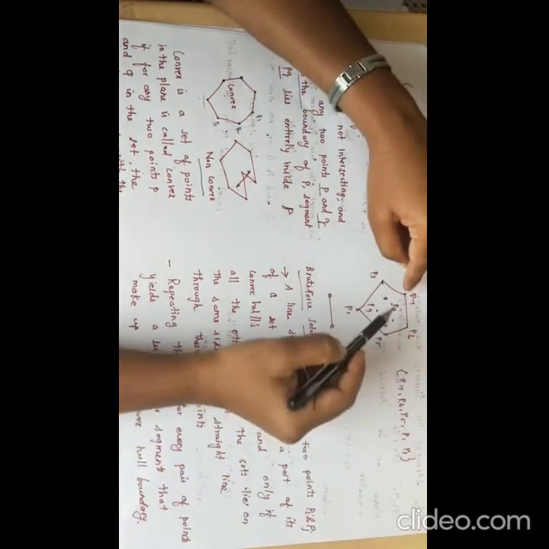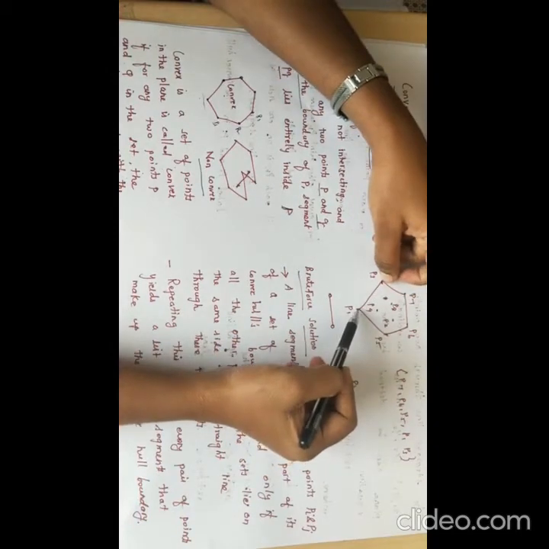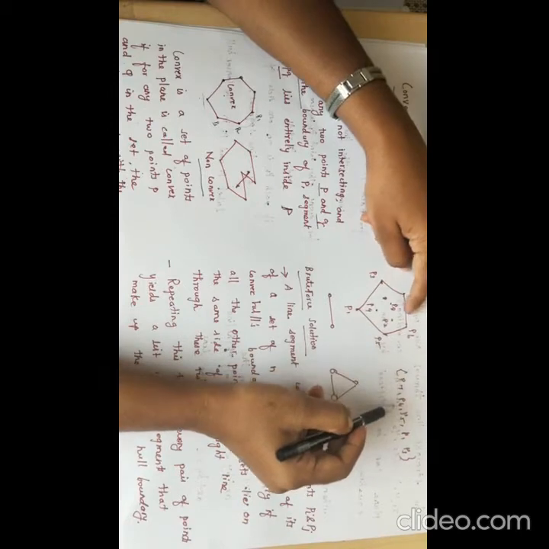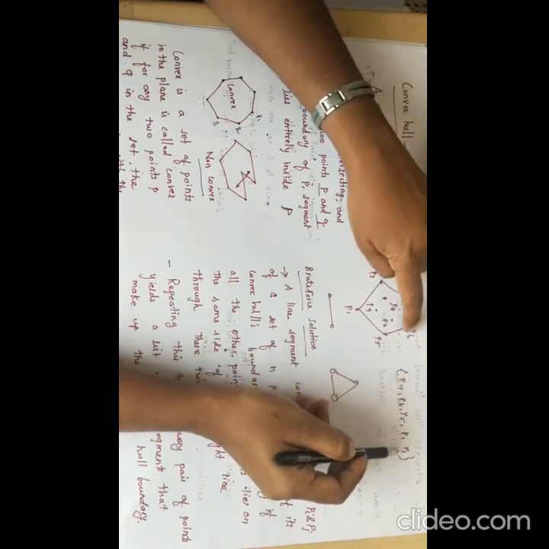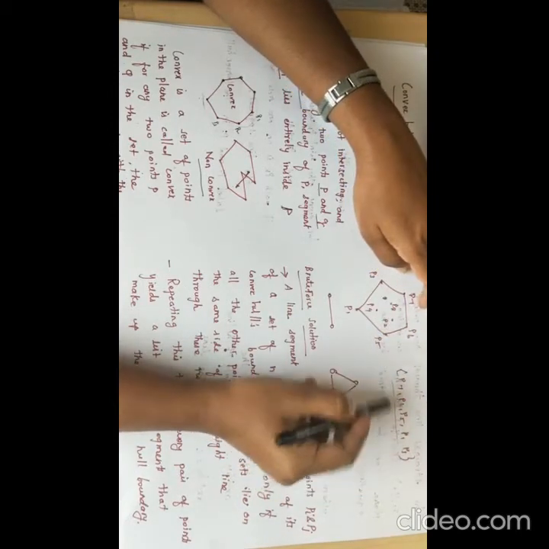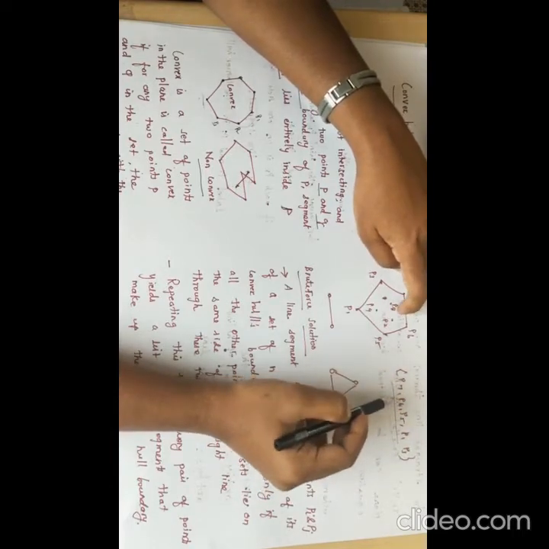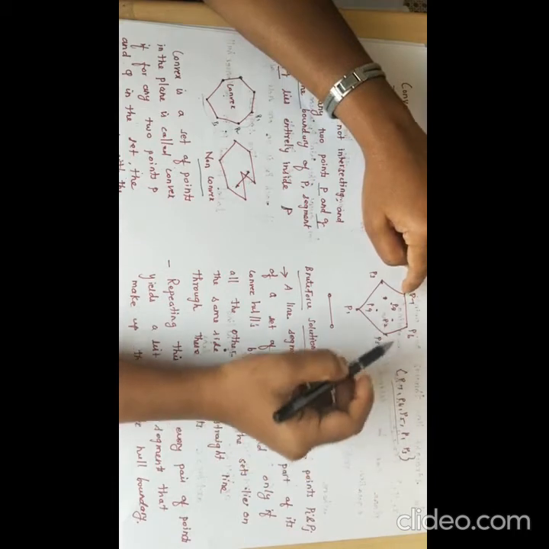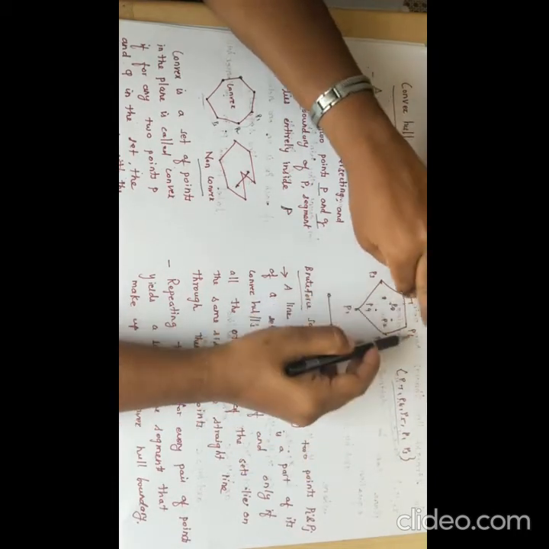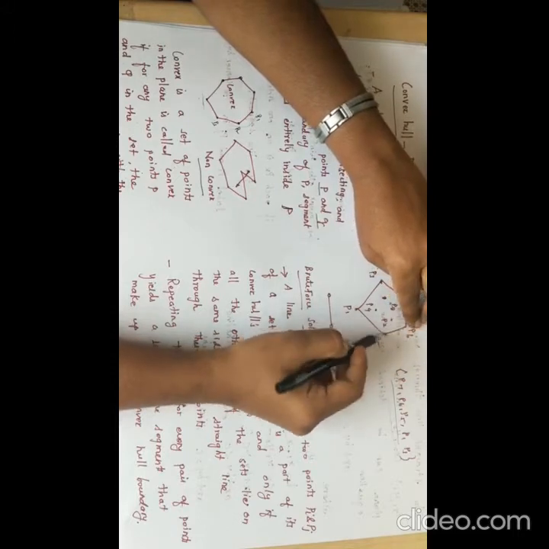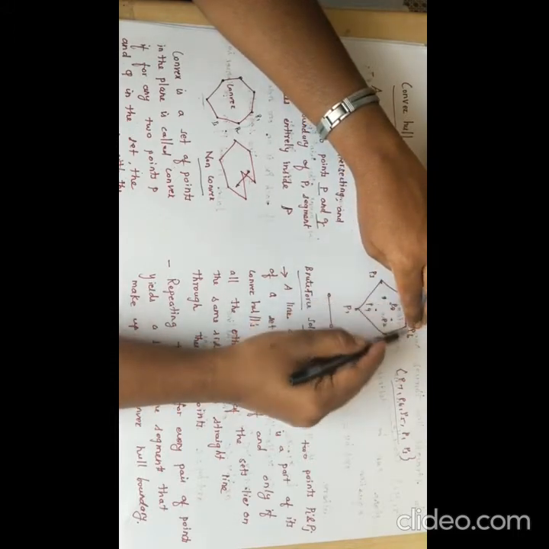See here, for example, the convex is a set of points. What are the points here? P7, P6, P5, P1, P3. These points form a convex. So convex is a set of points if and only if for points P and Q, for example points P7 and P6 in the set, the entire line segment belongs to the set.